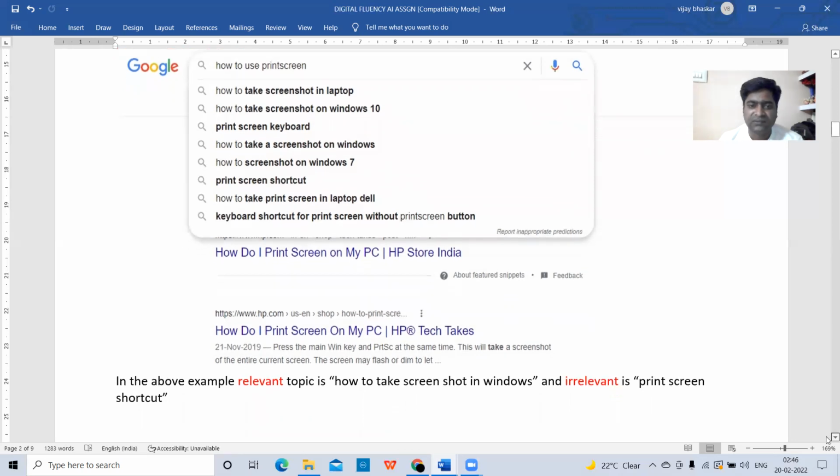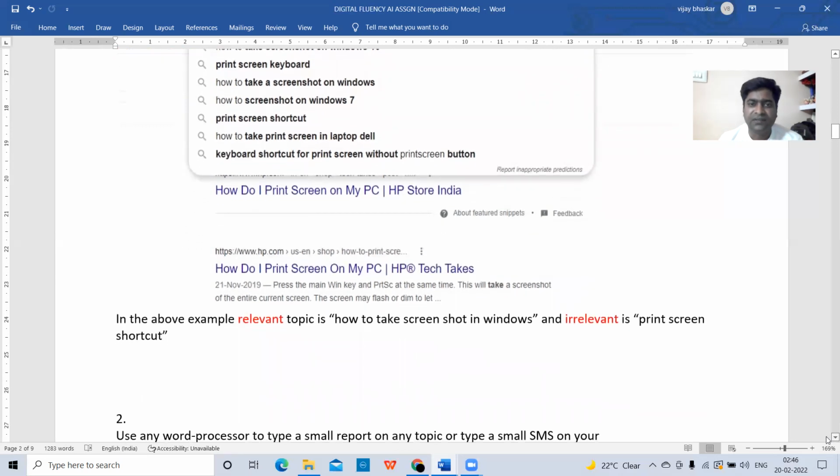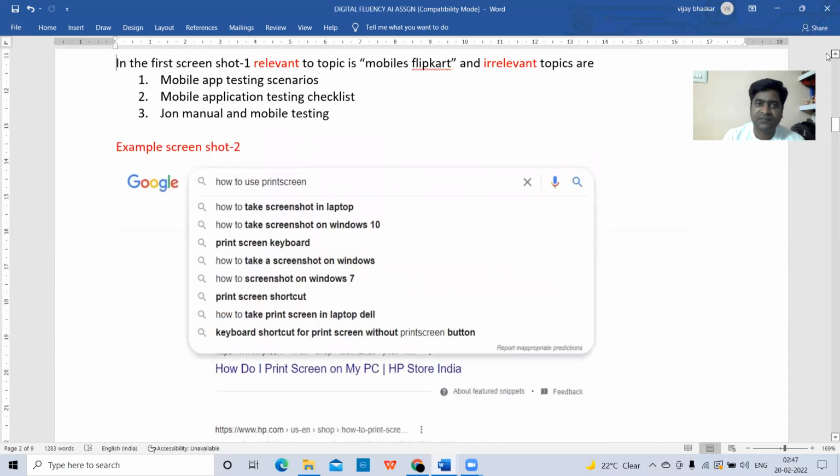Only I am searching how to take screenshot on Windows. So like this, we need to paste the screenshots in the white sheet of the record, and in the ruled sheet, you need to write the question as well as the answers, whatever we are writing for these screenshots. Okay. So this is the answer for the first question. What is the first question here?